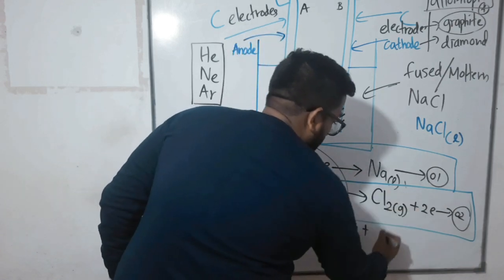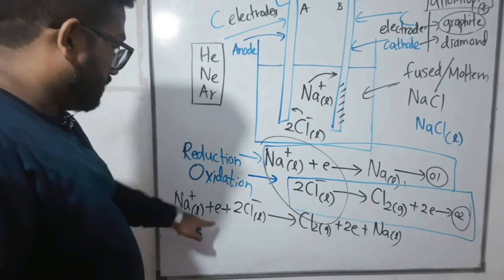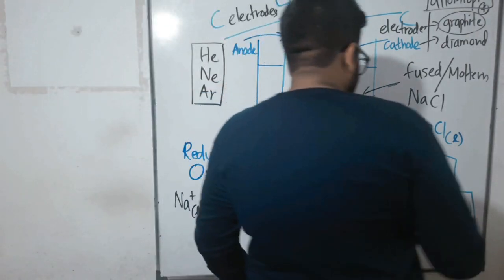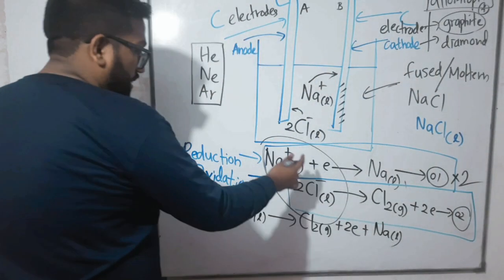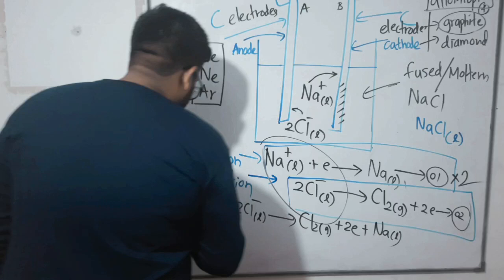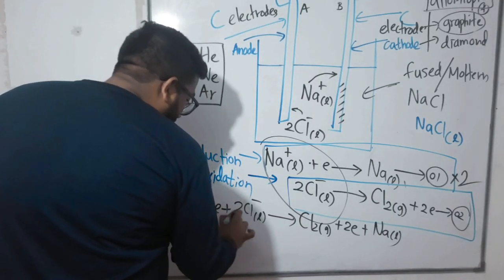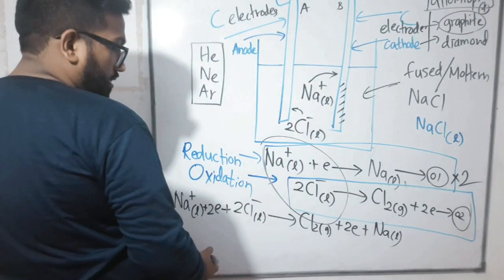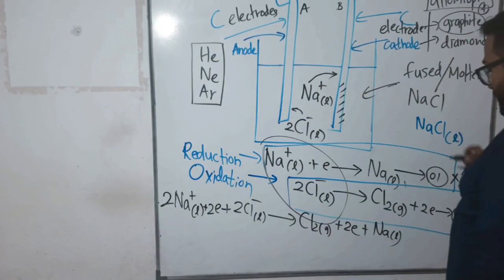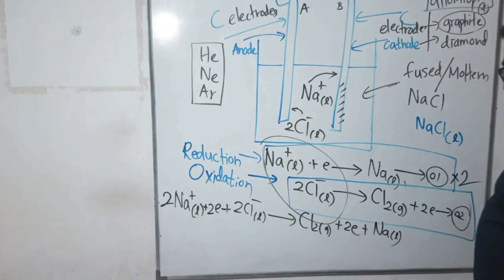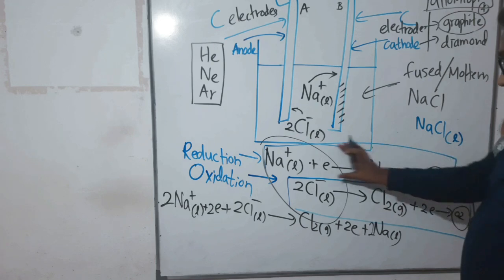It's better to multiply the first one by 2, so everything in it is multiplied by 2: 2 sodium plus, then 2 electrons, then 2 sodium. The 2Cl minus is below, so only the first one should be multiplied by 2.